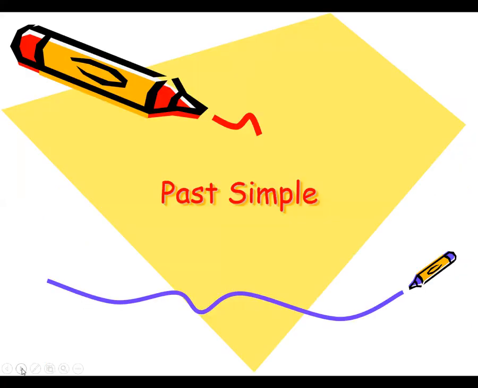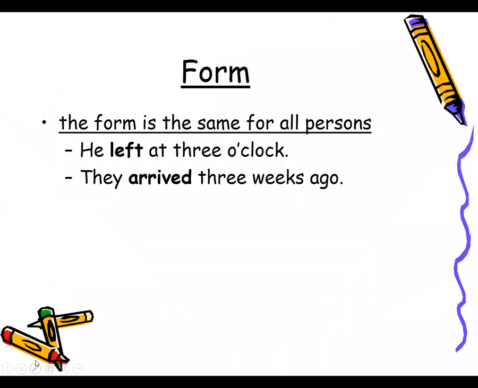So starting with the simple past tense, the form is the same for all persons. That is, whether it is first person or third person, singular or plural, it will remain the same. Okay, that is, he left at 3 o'clock. They arrived 3 weeks ago. It means the second form of the verb is used throughout for all the people.